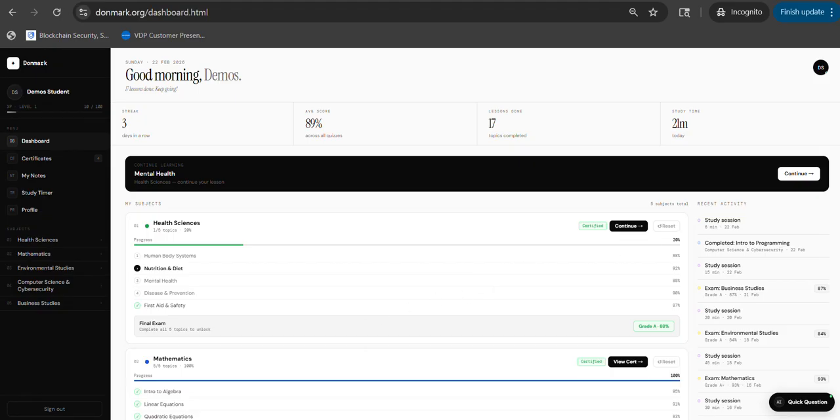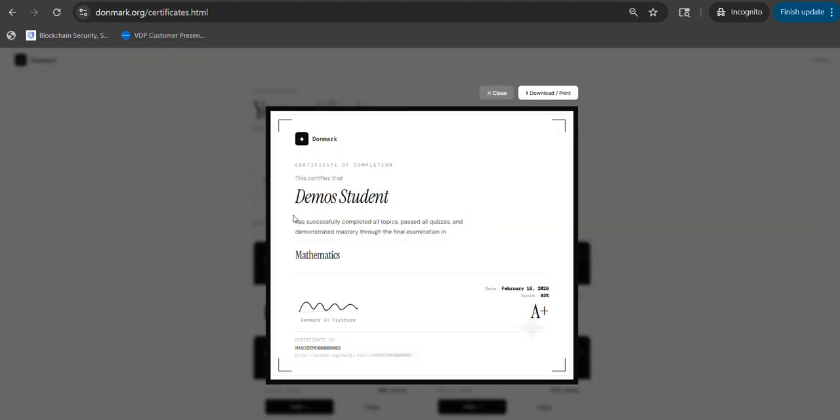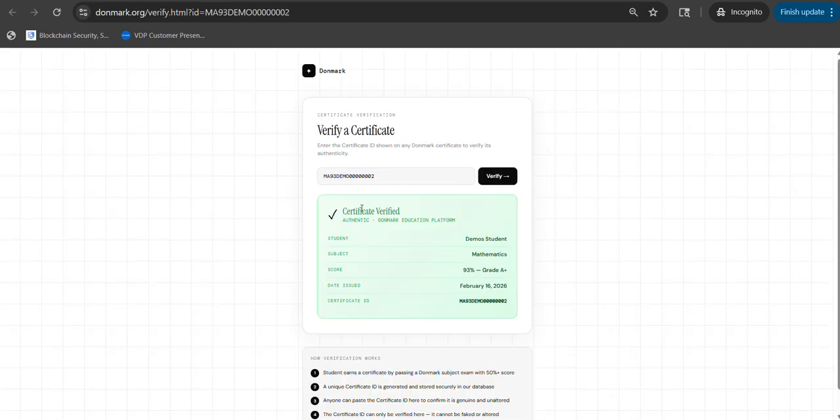So we have several other subjects, and the good thing is whenever you complete the course, this is just a demo, you can get your certification here. This is the certification center of all courses completed. It's going to have the name of the student here, mathematics, the grade, the certificate ID, and where to verify. So we're going to be verifying this. Going over to here, you can see that yes, certified on this day, certified ID, mathematics. This is just a demo, prefilled text from the database.